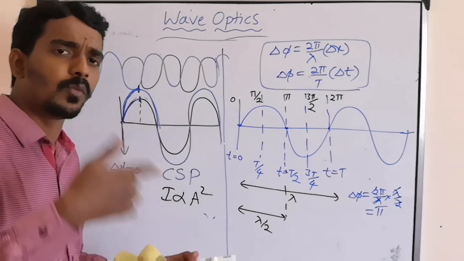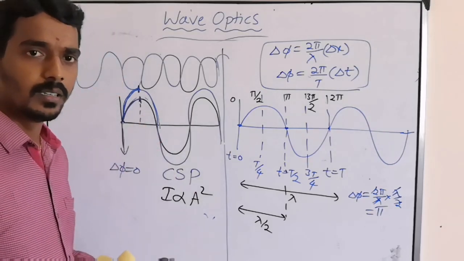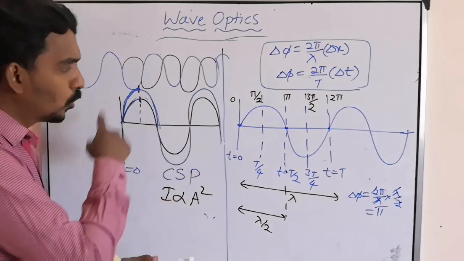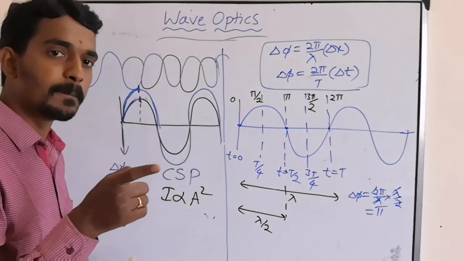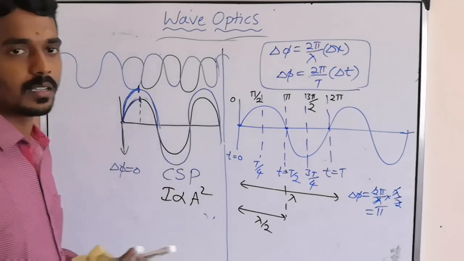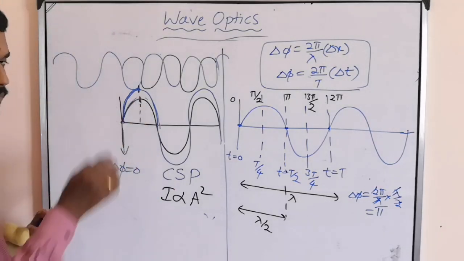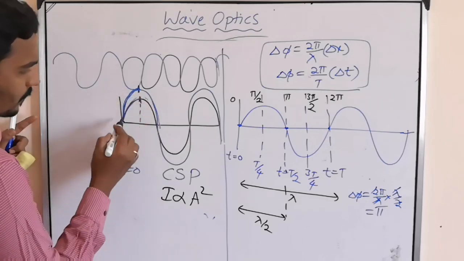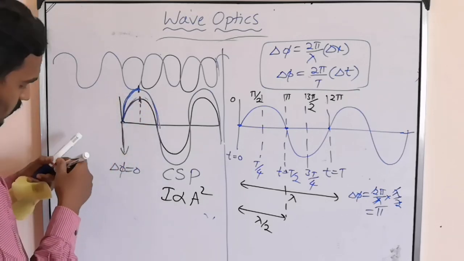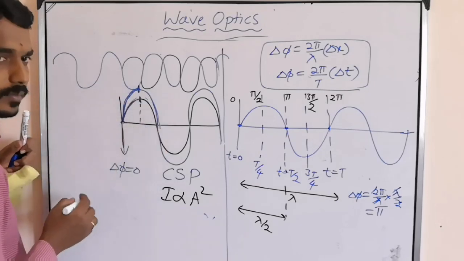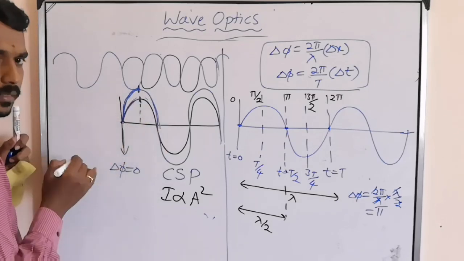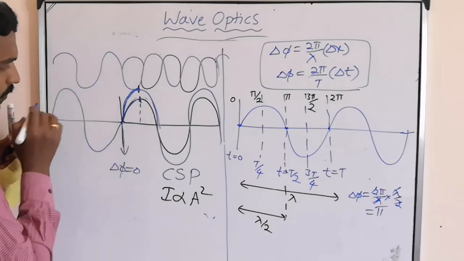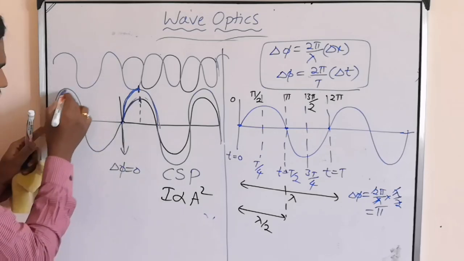This can happen in one case. But the same kind of superposition can happen in different situations also. What is that? See here. This wave, this blue one, started here, but it can start here also, here.